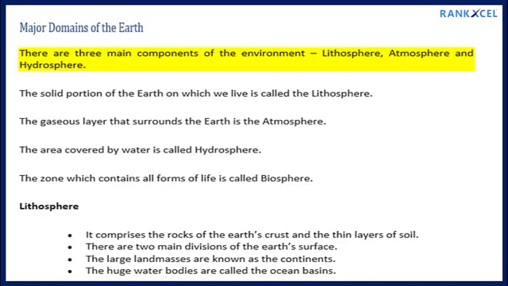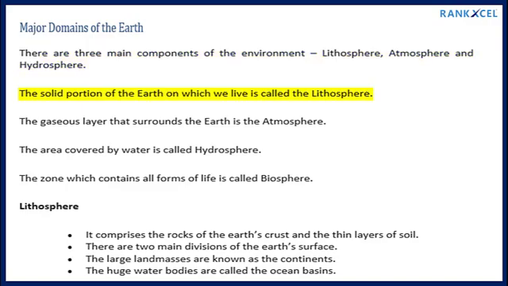There are three main components of the environment: lithosphere, atmosphere and hydrosphere. The solid portion of the Earth on which we live is called the lithosphere. The gaseous layer that surrounds the Earth is the atmosphere. The area covered by water is called hydrosphere. The zone which contains all forms of life is called biosphere.